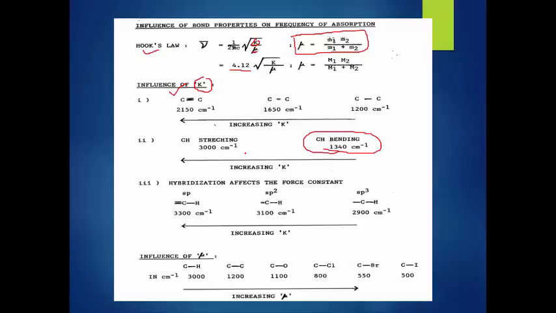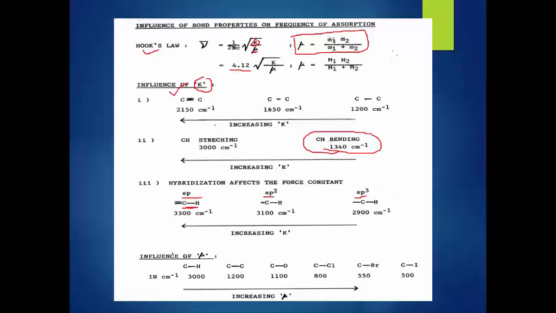In case of the hybridization effect, see this CH; we are talking about CH, not about the alkene. When this CH is attached to a triple bond, this is sp hybridization. Attached to a double bond, this is sp2 hybridization. Attached to a single bond, this is sp3 hybridization. Why is sp greater than sp2, greater than sp3?